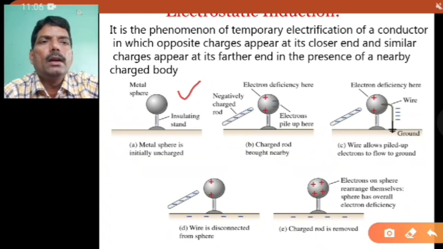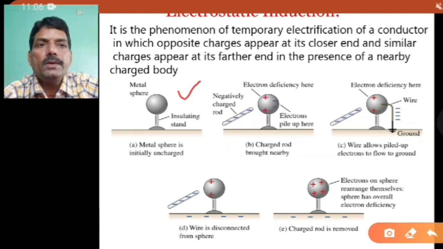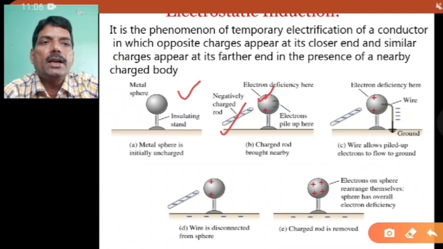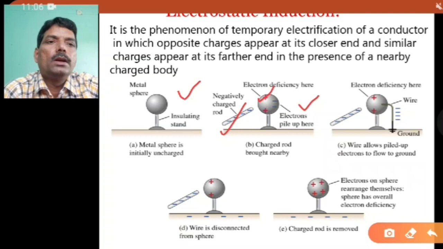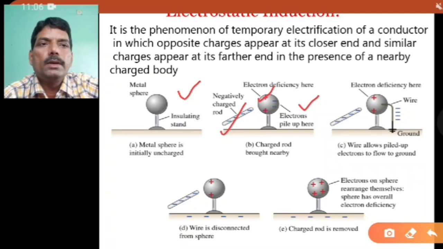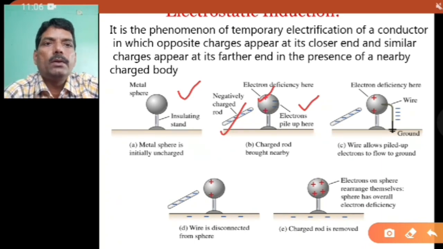What happened here is that, of the positive and negative charges in this metal sphere, the positive charges come near the negatively charged rod. The negative rod attracts the positive charge to this side, and on the opposite side of the sphere you get the electrons. That means the positive charge and the negative charge, the electrons, are separated from one end to the other end in the sphere.